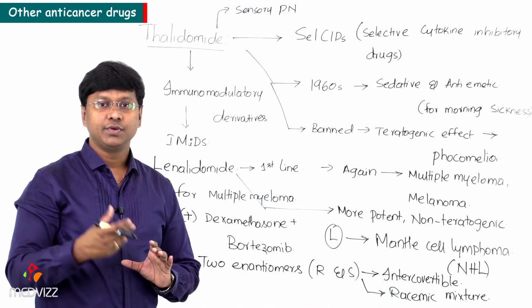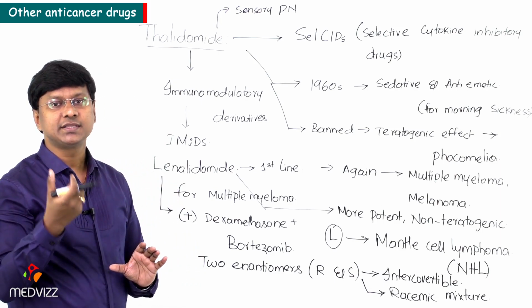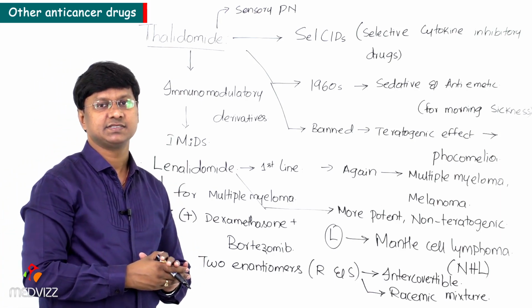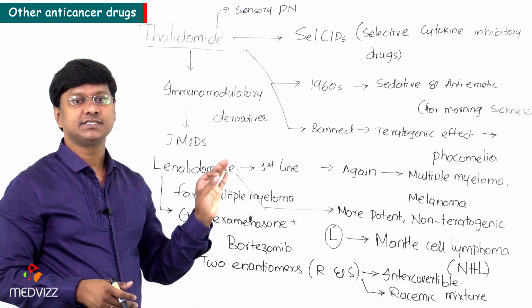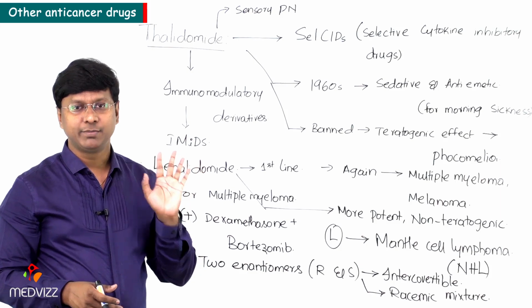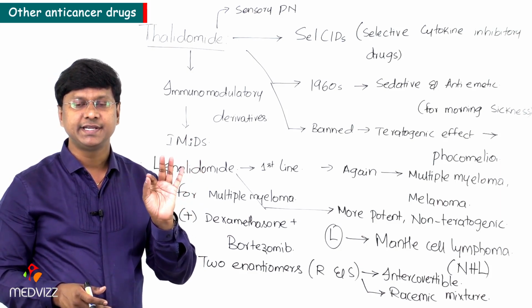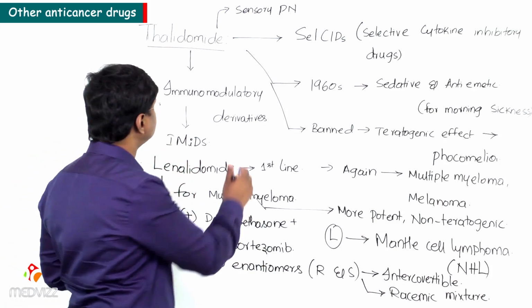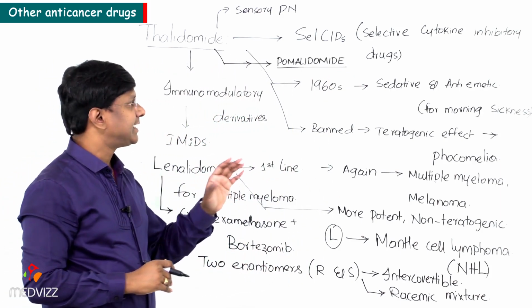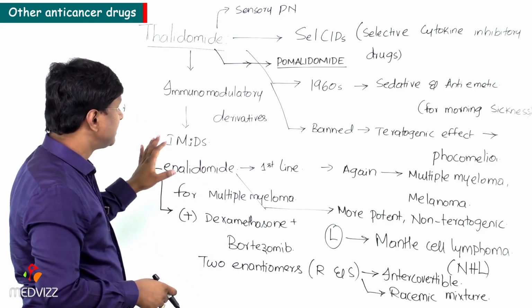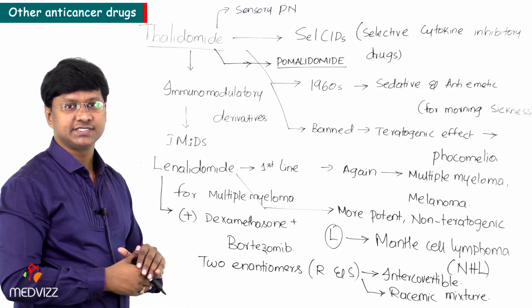Next, now remember, there is one newer thalidomide analog, right? This can be asked as a multiple choice question. The newer thalidomide analog is called pomalidomide. Pomalidomide, remember, is a newer thalidomide analog. So this completes the discussion of thalidomide and as well as its derivatives.